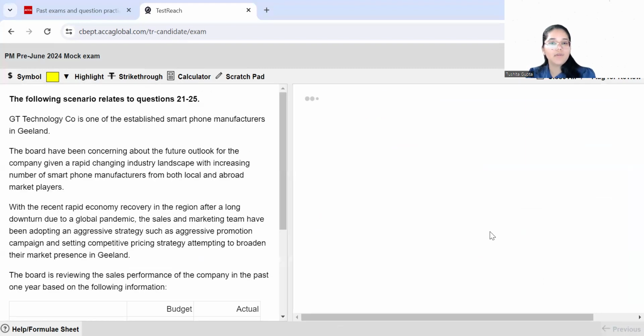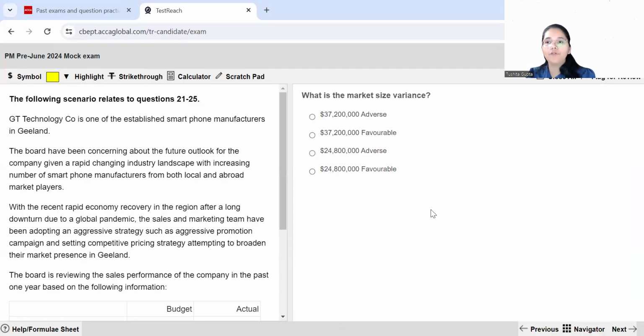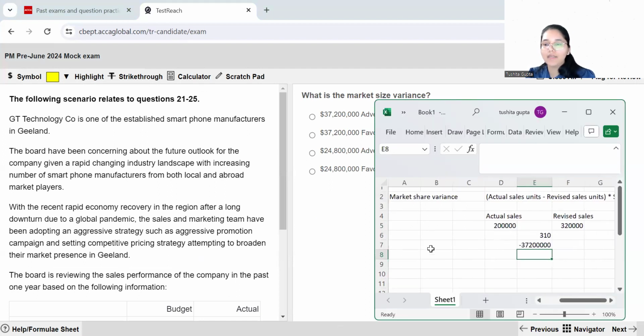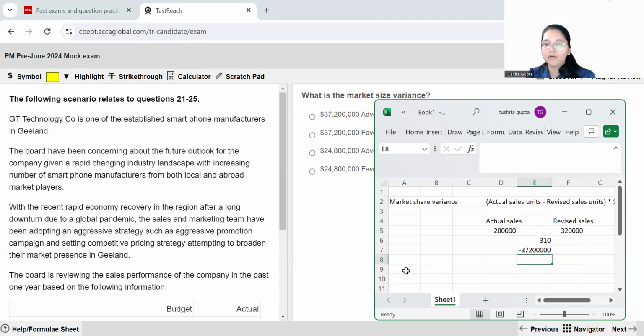Moving ahead to the next question. Over here, I have to find out the market size variance. Now, how do we work out the size variance? This is nothing but the planning aspect, the sales volume contribution planning variance. So for market size variance, the formula which we have learned for this is